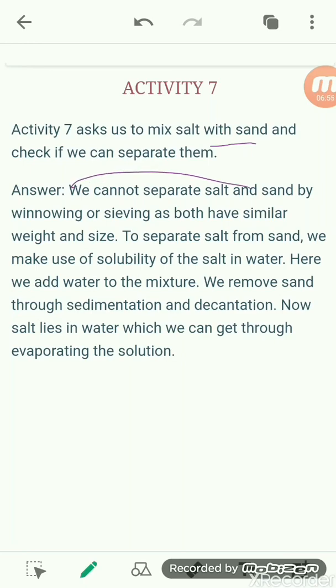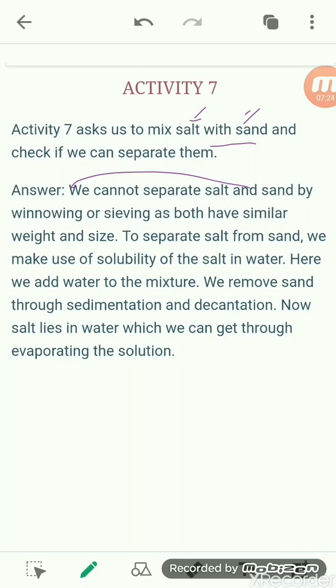So if we mix sand with salt, is it possible to separate them? We cannot sieve it. We cannot separate them by the process of sieving, because the size of the particles of sand and salt is almost the same, as well as the weight is also the same.